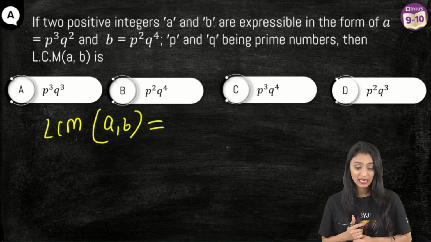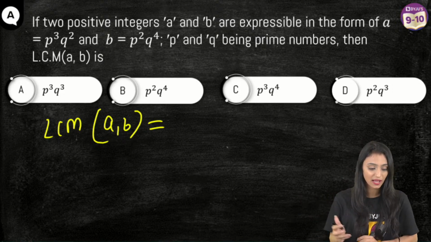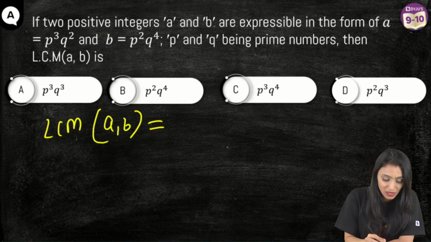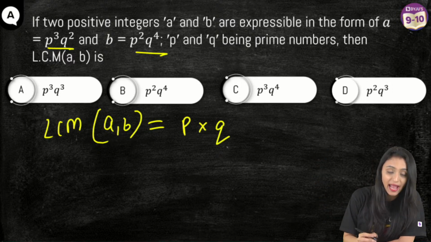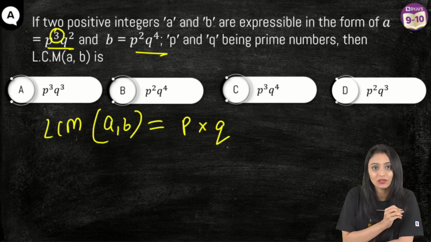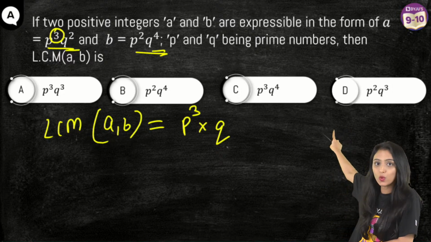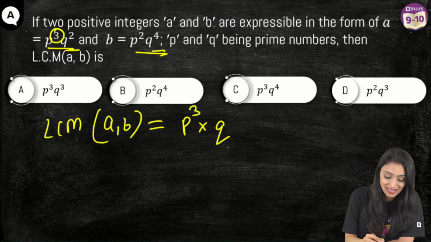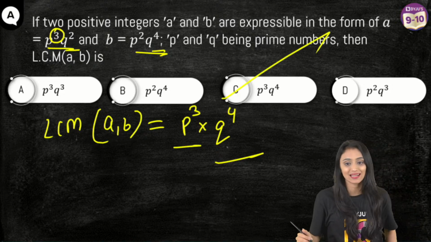Okay, whenever we take LCM, we always write the different prime numbers that we have. So here, it's going to be P and Q. One has got P cube, this has got P square and Q^4. I'll write P and Q, and we take the highest powers from both of them. Here, it has got 3, this is the highest power for P. Look at Q in both of them. One has got 2 as power, one has got 4 as power. So we take the highest power in case of LCM. That's P cube Q^4. So option C is the right answer.